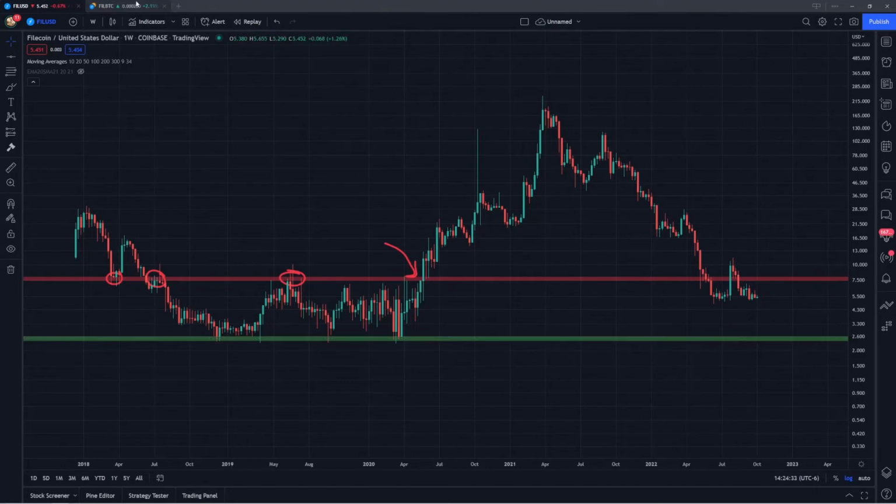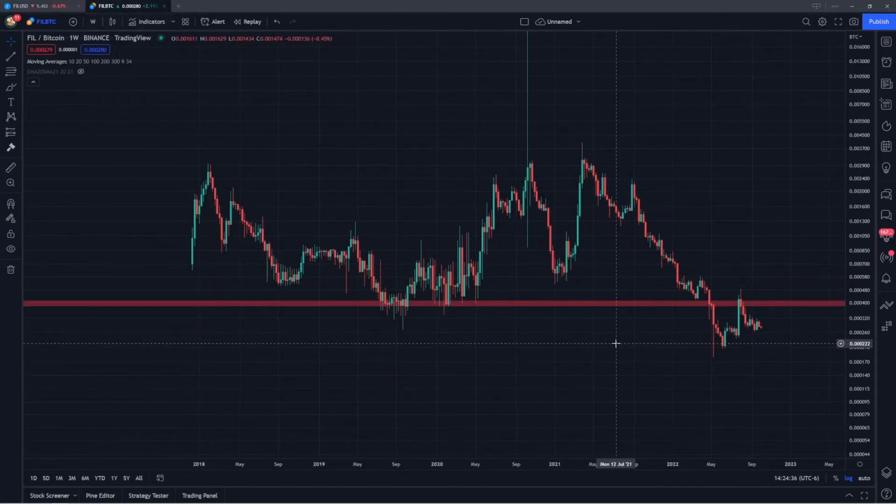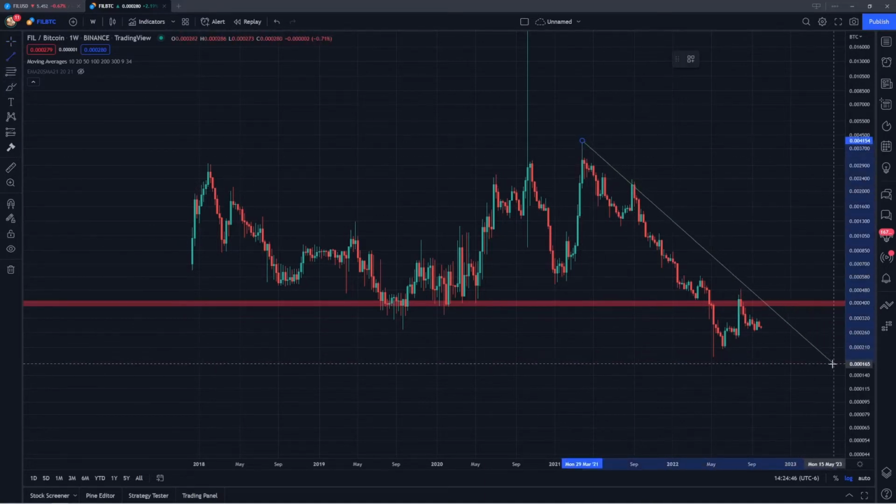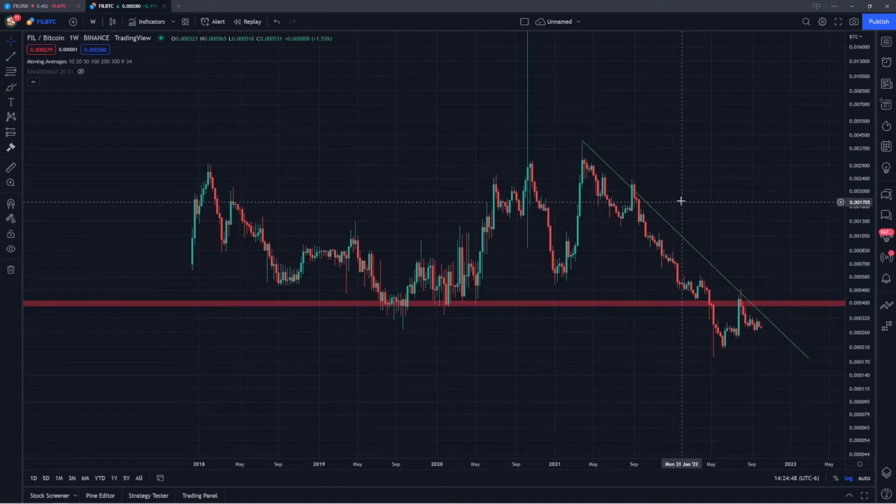All right, so now I'm going to switch over here to the FIL-Bitcoin ratio, which is extremely important to be considering in my opinion. And this is going to show us how Filecoin is performing with respect to Bitcoin. So as you can see, Filecoin has been in this pretty massive downtrend against Bitcoin, marking its underperformance and weakness relative to Bitcoin. Now, what I really want to focus on here with the FIL-Bitcoin ratio is this very key level around 40,000 Satoshis. Now, this area was a previous level of support back in the last cycle.